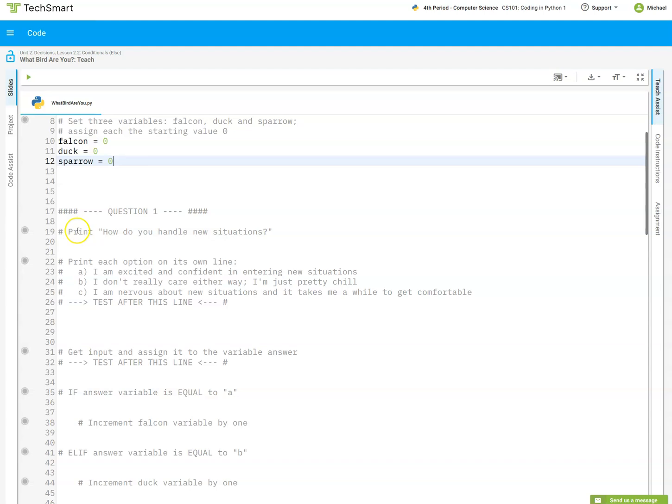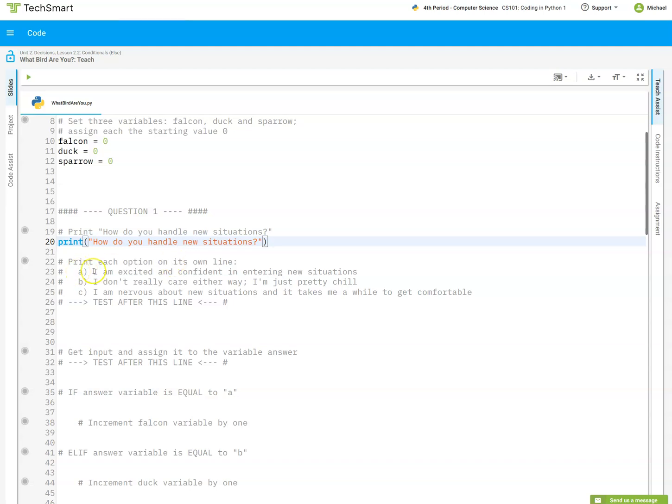Then I've got question number 1. So I print, how do you handle new situations? I'm going to go ahead and just copy this. Anything I can do to make sure that I do it correctly and efficiently, I want to take advantage of that. So I just went ahead and copied that. I'm going to go print, and then in quotes, how do you handle new situations? And I did copy the quotes, so let me get rid of one of these quotes. There we go. Okay.